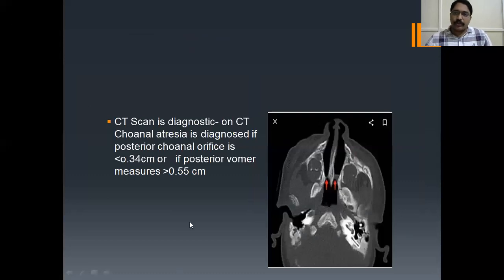How do you diagnose radiologically? The CT scan is important. CT scan is diagnostic. On CT, choanal atresia is diagnosed if the posterior choanal orifice is less than 0.34 centimeters, or the posterior vomer, the posterior part of the septum, measures more than 0.5 centimeters. In both these conditions, you can diagnose choanal atresia by CT. Okay.